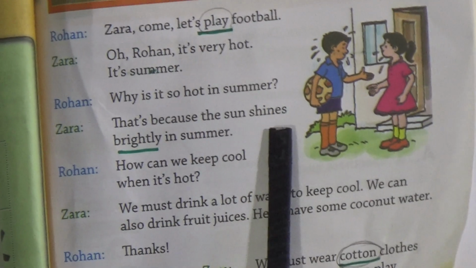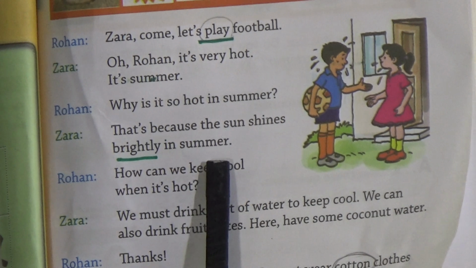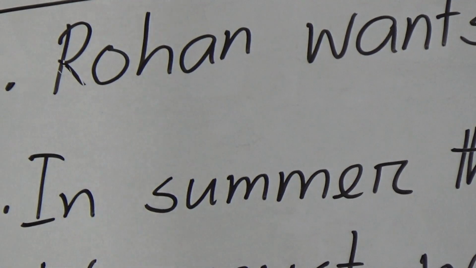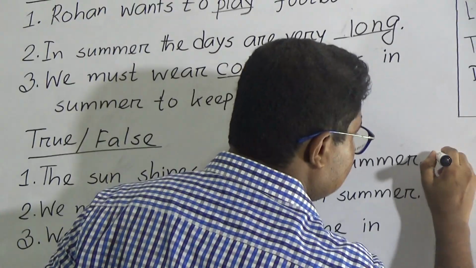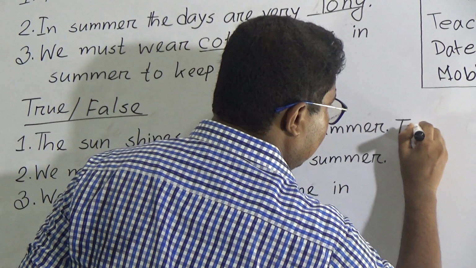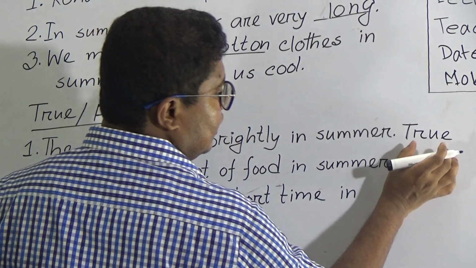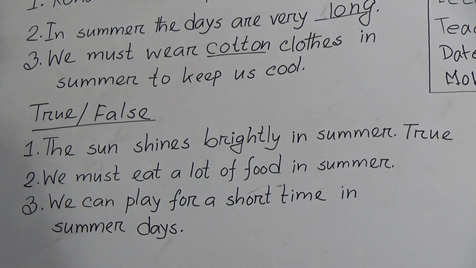That's because the sun shines brightly in summer. This is true. Okay, that's why we feel very hot. So our answer will be true, T-R-U-E. You have to write the full word, not T. You have to write true.